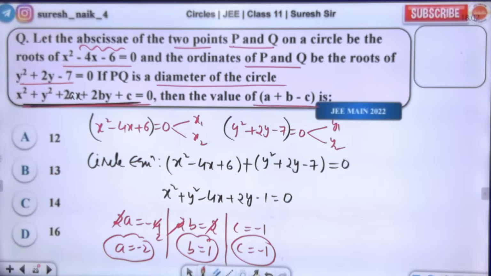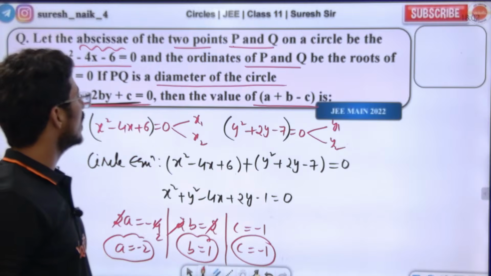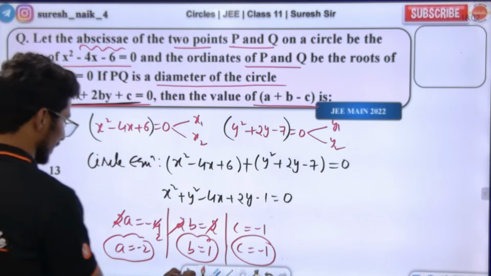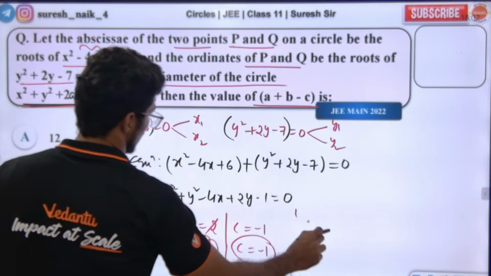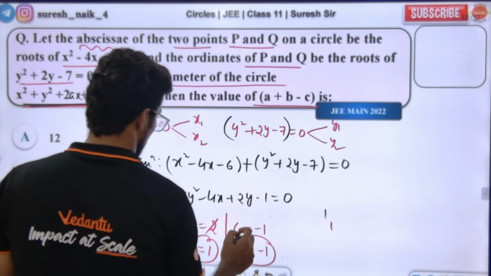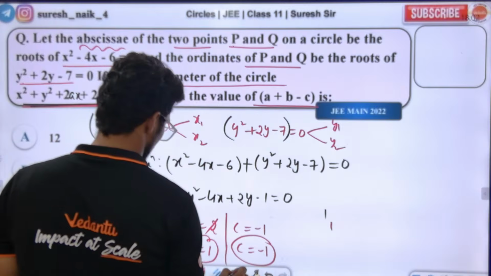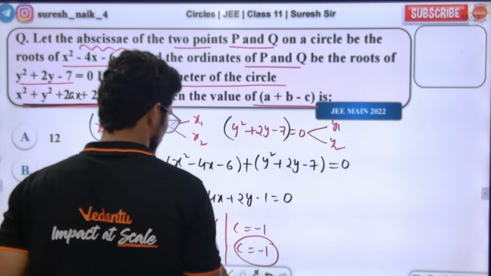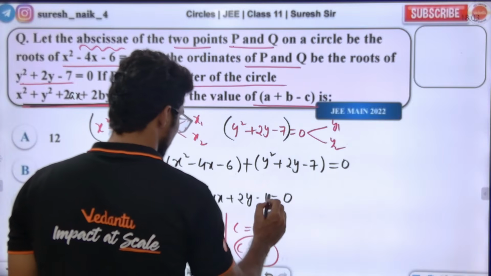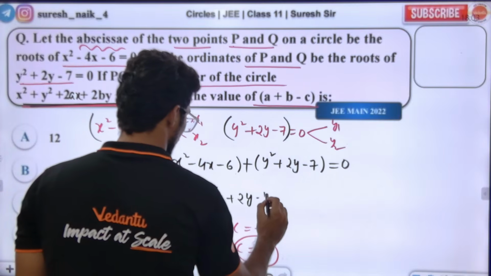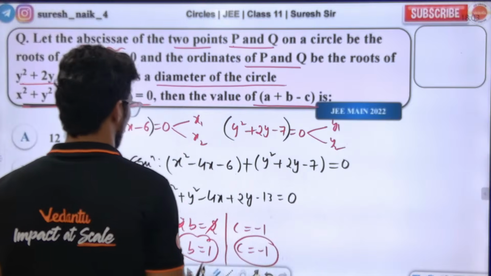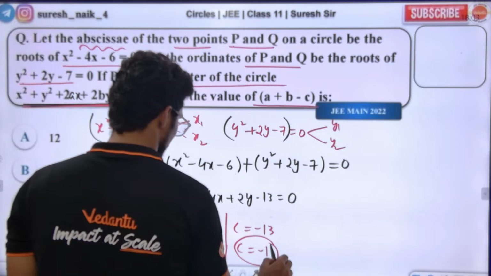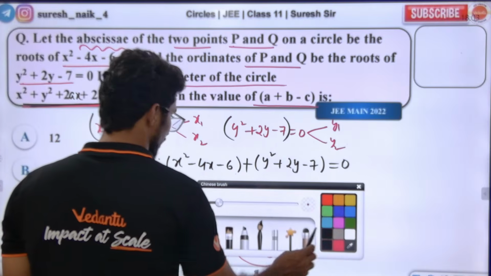There is a mistake in the calculation, not in the question. Sir, here plus 6 should not come, minus 6 should come. So this becomes minus 13. Now the c value is minus 13, sir. With everything put over here, you will get the answer.